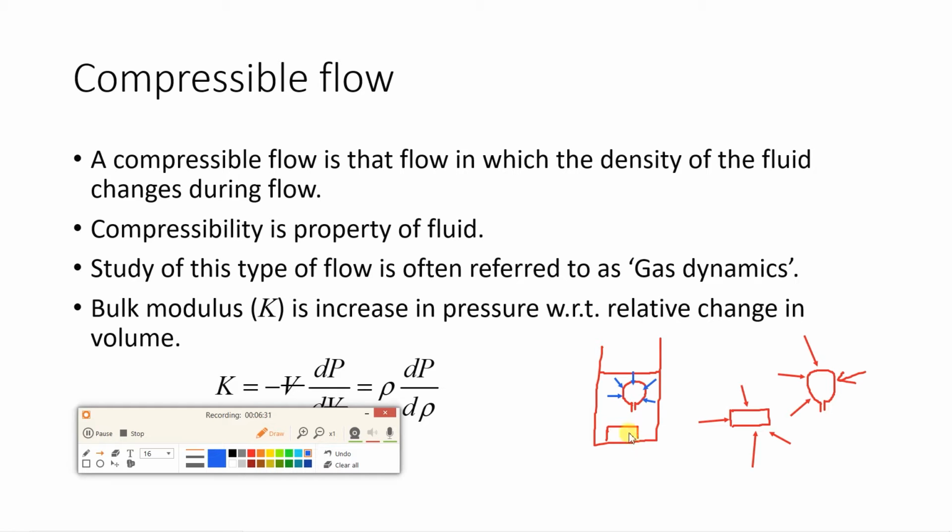What is the meaning of this? Air is compressible, and even solids are compressible. See, there is no such substance which is incompressible in nature. All the substances are compressible. But for the ease of study, here we assume that the solid is incompressible, because here the change in volume will be very less.